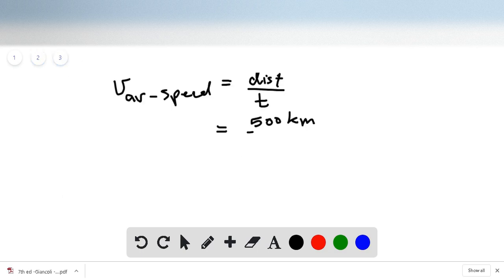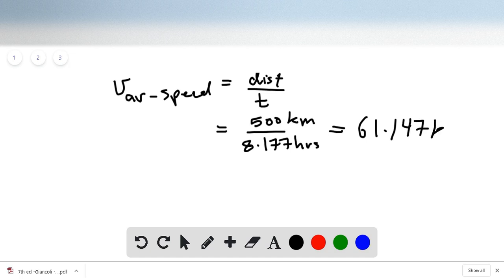So here divide by 8.177 hours. When we do this math, we end up with 61.147 kilometer per hour.